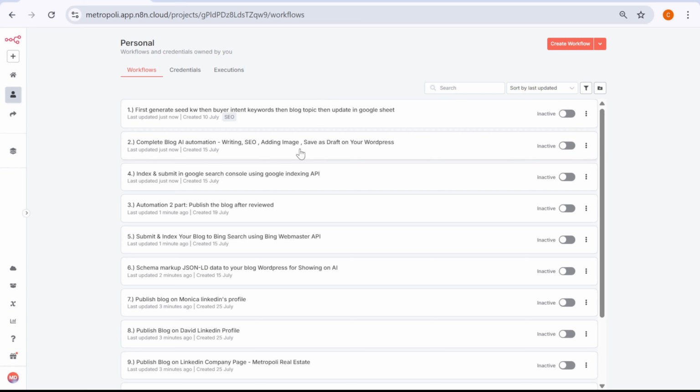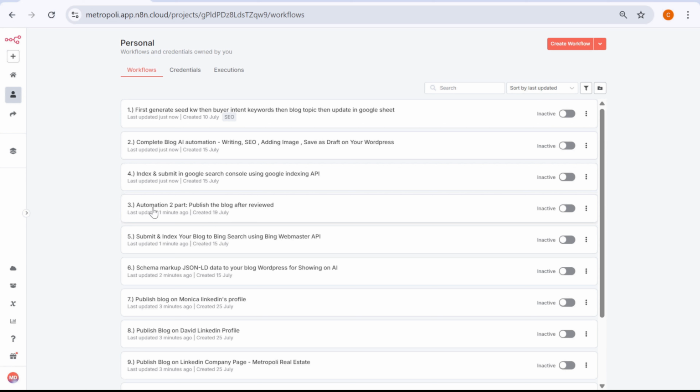The second automation is for writing the blog and doing all the SEO on WordPress. It first writes the content from the keywords and blog topic, does the SEO of the blog, adds the image, then saves it as a draft on your WordPress website. So why am I saving the draft? Because before publishing, you are going to verify these things. That's why I'm saving the draft.